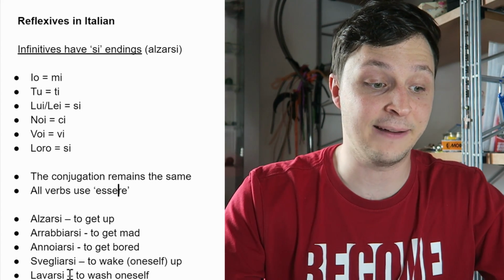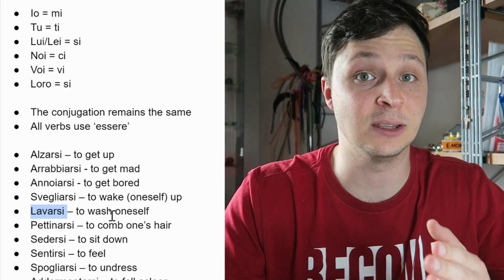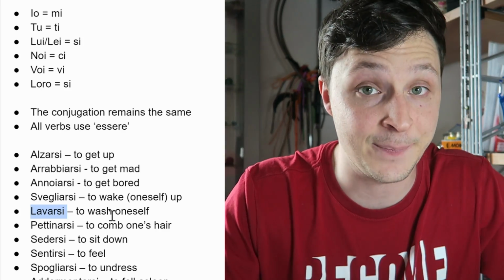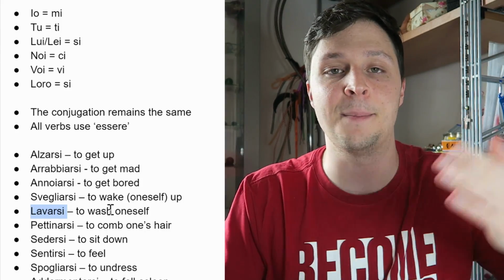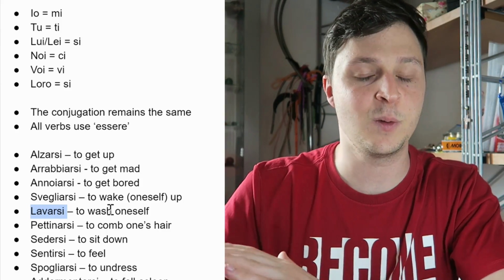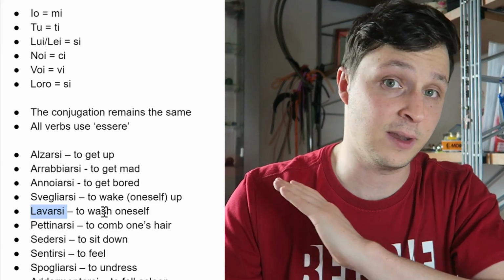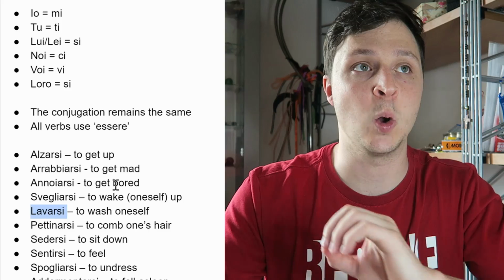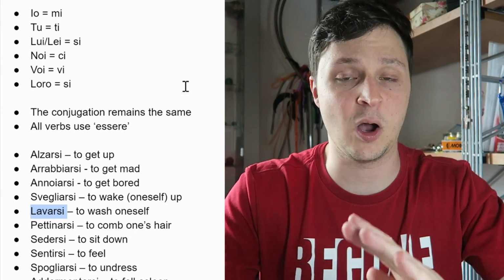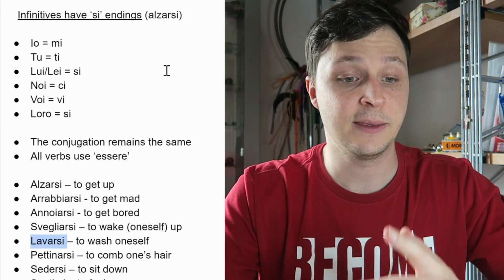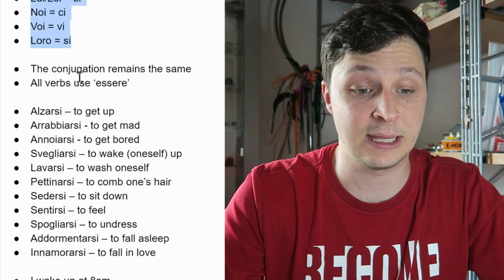For example, lavare, which means to wash. If you say I washed it, you could say l'ho lavato. So I used avere as my auxiliary. But when you're saying I washed myself, it's mi sono lavato. So you have to use essere as the auxiliary with every reflexive, no exceptions. You do not say mi ho lavato, like I have washed myself. You say mi sono lavato, and that's always the case with reflexives. So with this information, let's begin, and you'll see how easy it really is.